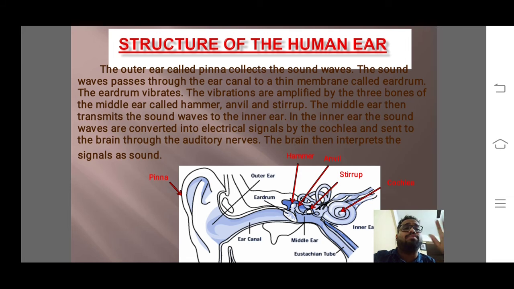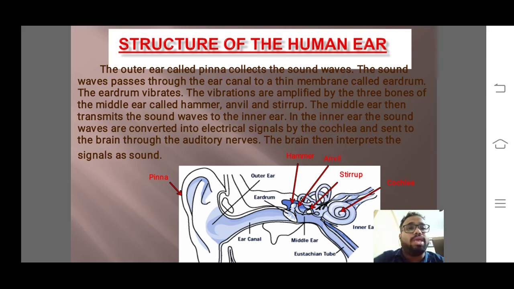Then we have the structure of the human ear. What are the different structures? The first is the pinna. Pinna means this part. This is the outer part, and as I said, this lower soft part is the earlobe.